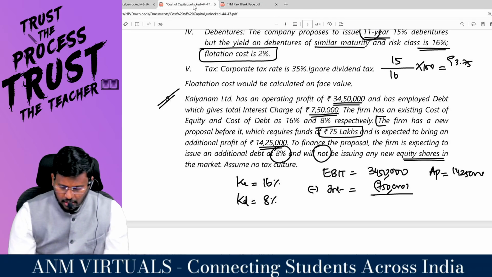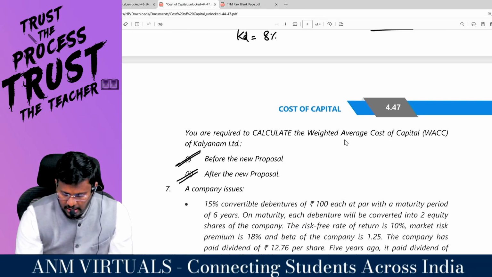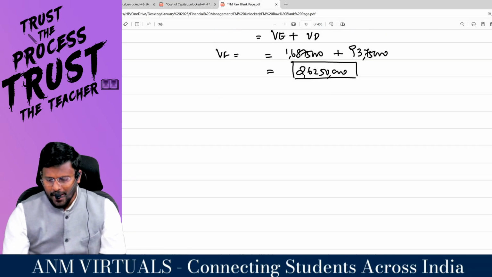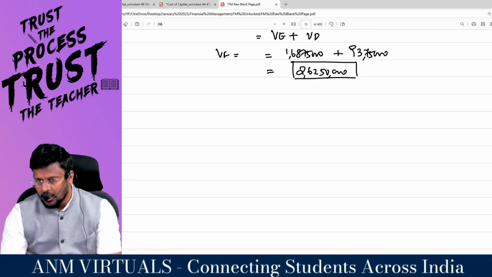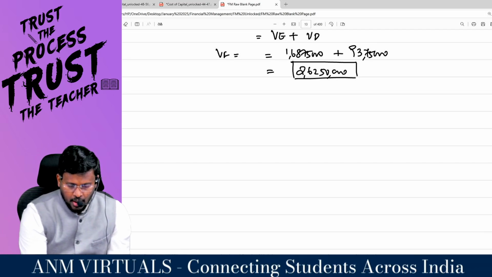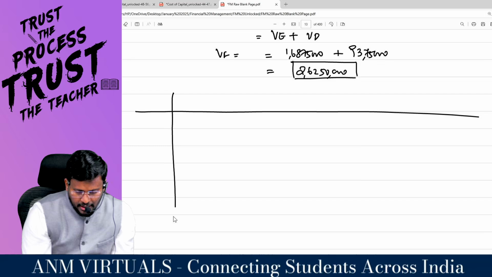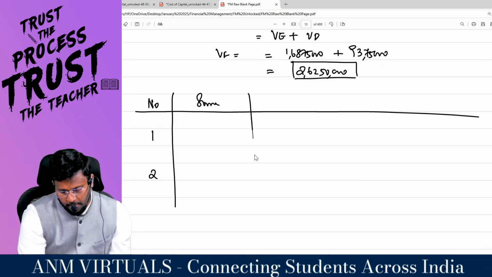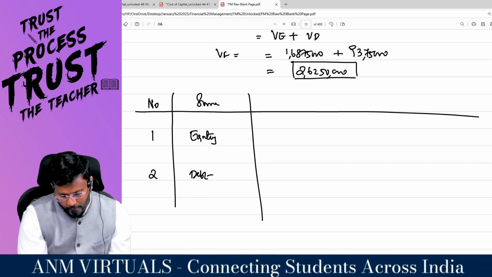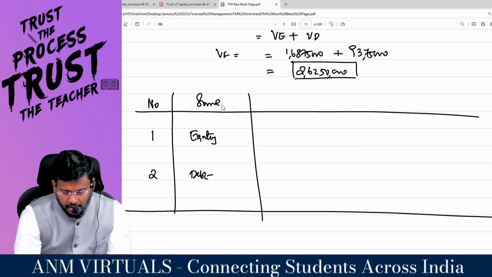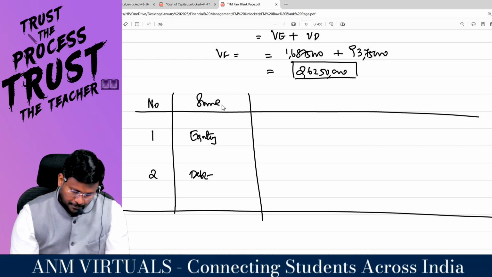Basically, what they want is the WACC before the new proposal. Now I am having KD, KE, the value of the debt, the value of the equity, and the value of the firm, so I can calculate. There are only two sources: number one is equity and number two is debt. Equity and debt.